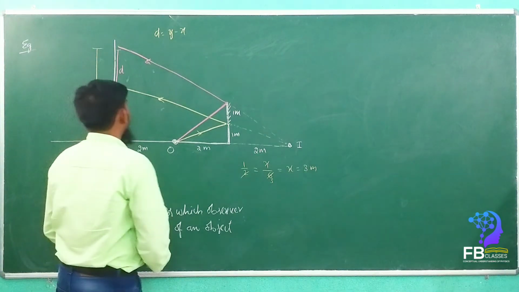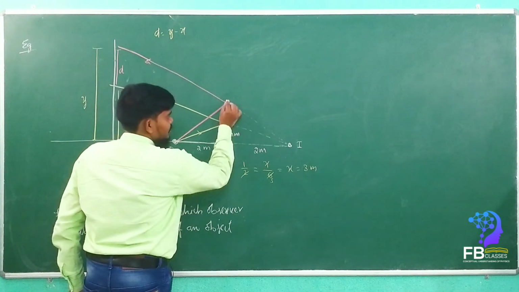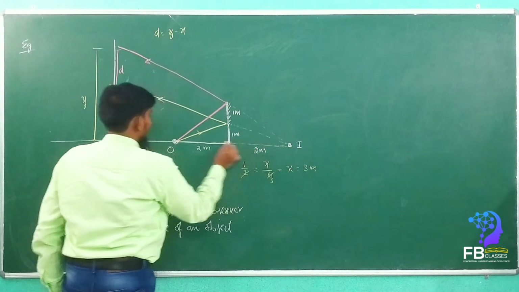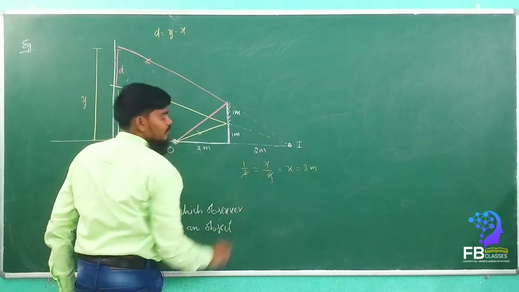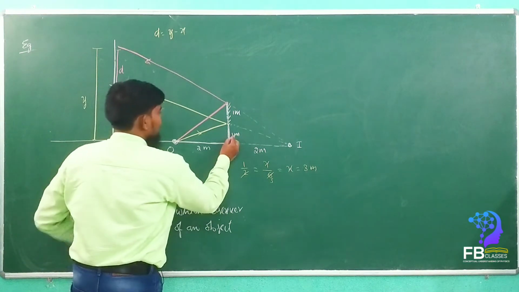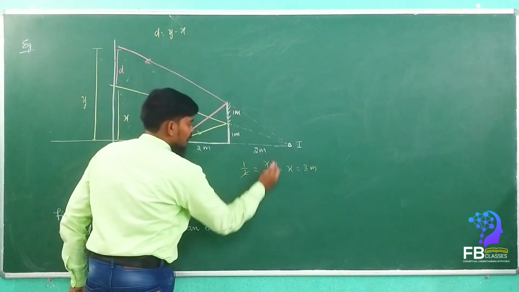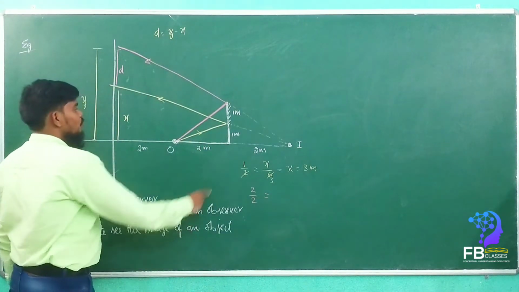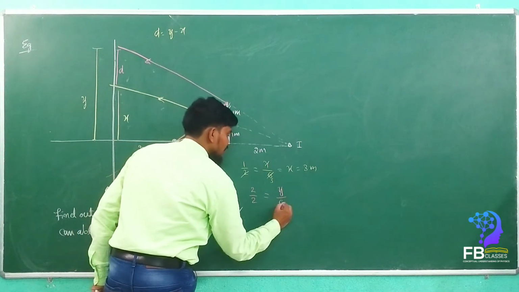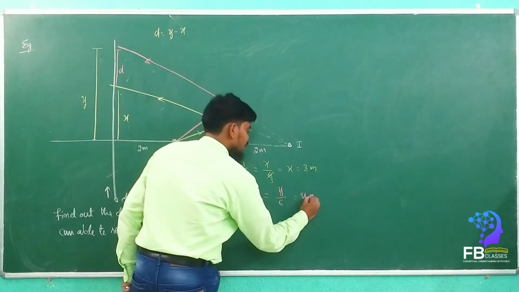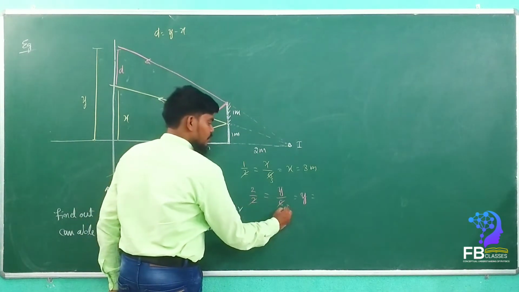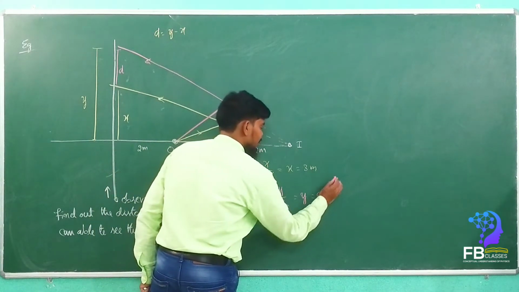3 meters. So second, see here, this triangle is equal to this total triangle. So these two triangles also are similar triangles. So here, 1/2 is equal to y upon 6. Y is equal to how much, my dears? 3 times 2 is 6. Y is 6 meters. Are you getting my point?